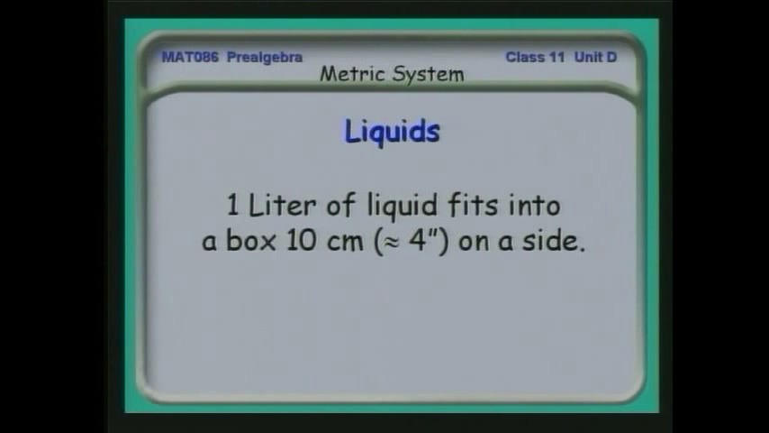Let's change tack a little bit and look at liquids. A liter of liquid fits inside a box 10 centimeters on a side. That's the definition of a liter. It's how much liquid that you can pour into a box that's 10 by 10 by 10. And we can subdivide a liter into cubic centimeters, tiny little sub-boxes that make up the 1 liter.